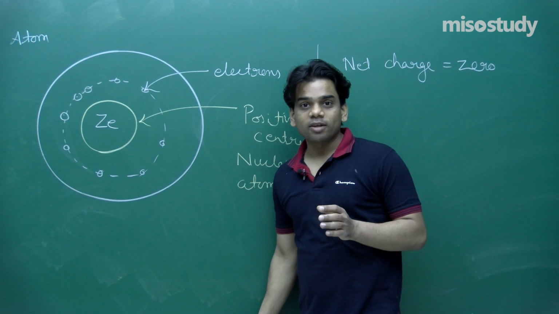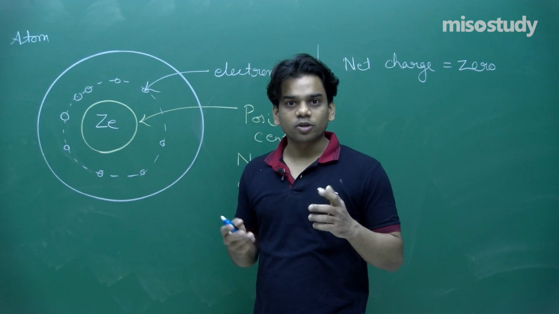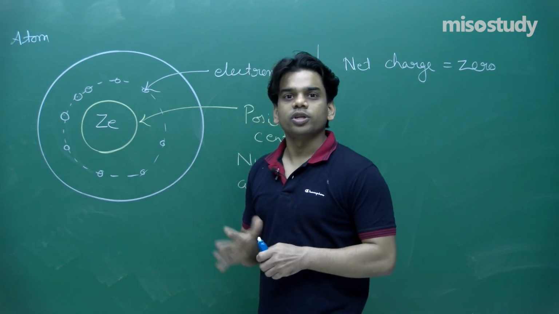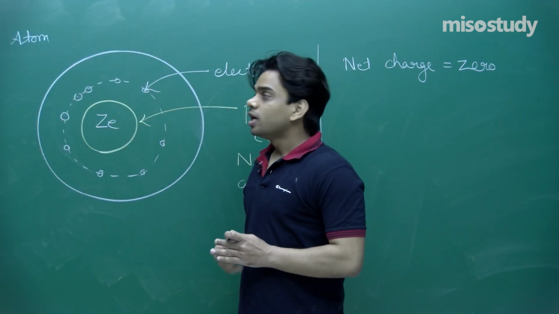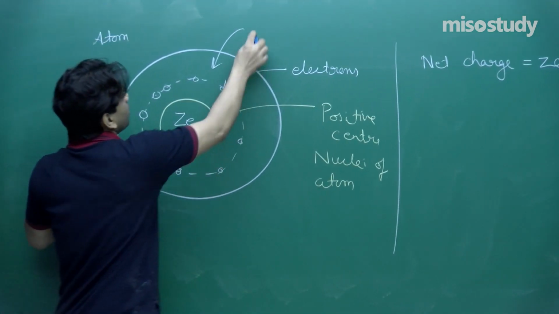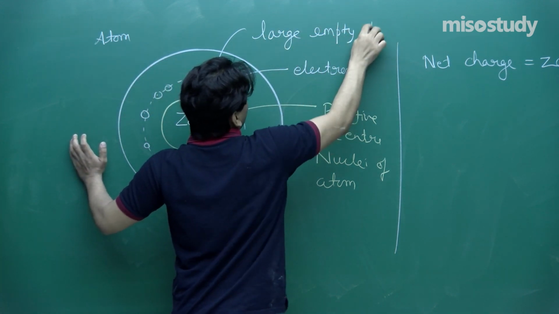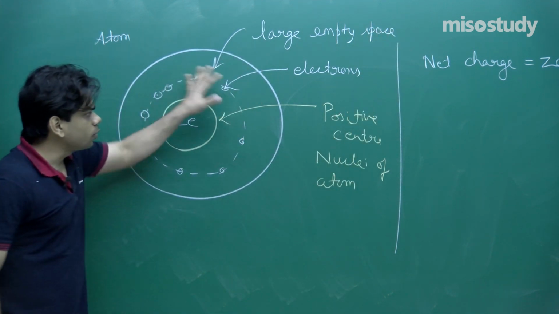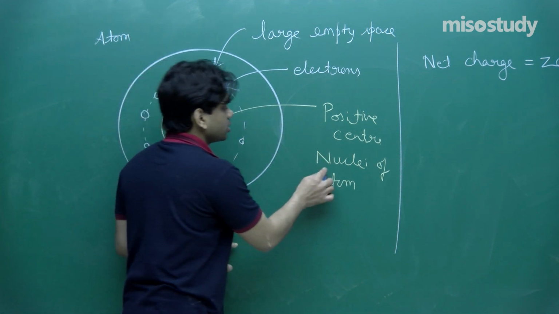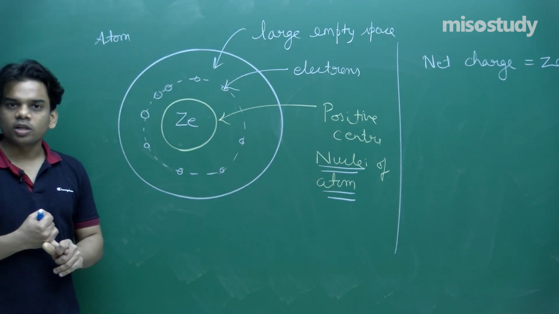So I believe that the Rutherford model of atom will be clear to you all based upon the alpha particle scattering experiment. He made the observations, and based upon those observations he gave the conclusion, the results that were framed, and based upon the results he came out with this model. Large empty space, that's why they were moving undeviated. So I am writing here there was large empty space in this model of atom. Electrons would be all around the nuclei. Nuclei will have a positive charge center, so I am writing positive center, nuclei of atom. So two models we have done in this class, the Thomson model which was rejected.